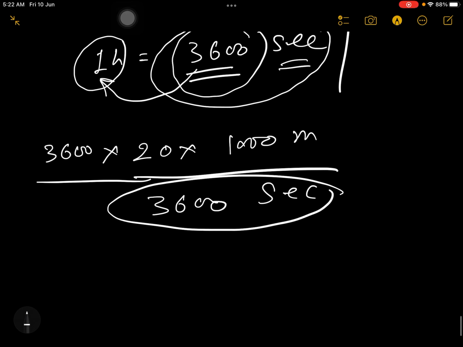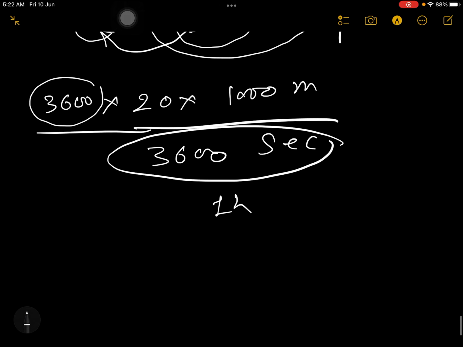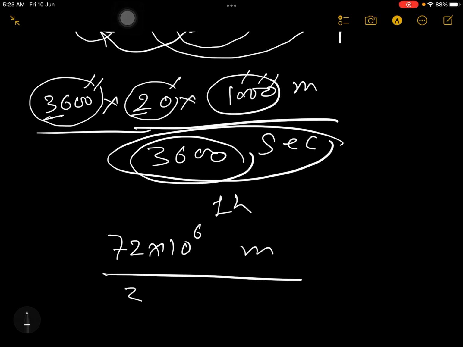Now this total part you can write as 1 hour. So this 3600 and this 20 and this 1000 you collect together, means multiply together. So 20 here and 1000 here and 36 here, so total 6 zeros, and 36 into 2 is 72. So 72 into 10 to the power 6, because 6 zeros were there. Meter is remaining, and divide by 3600 second.